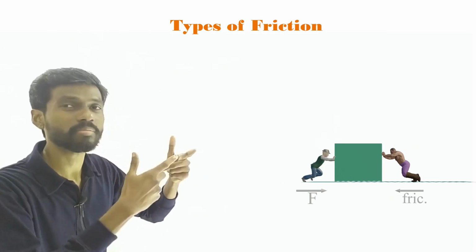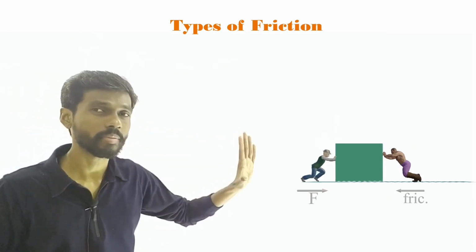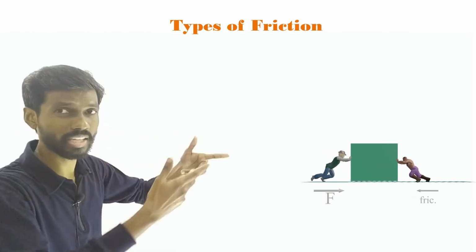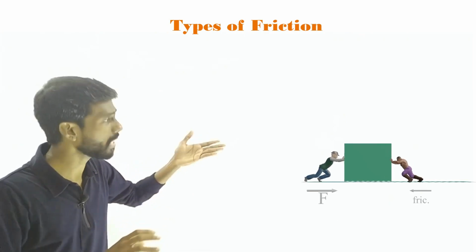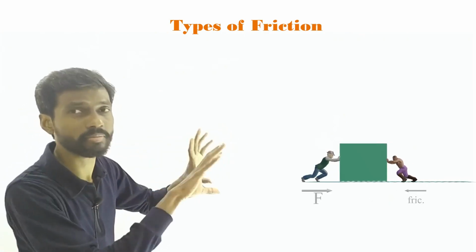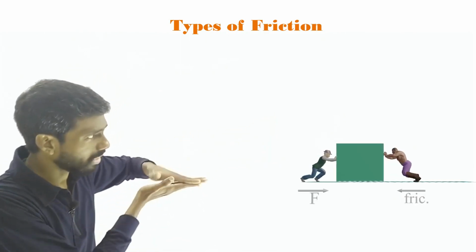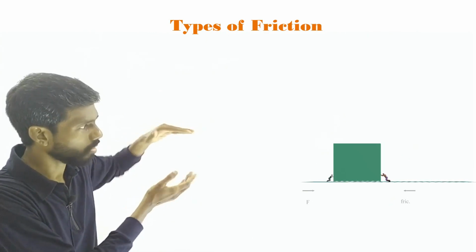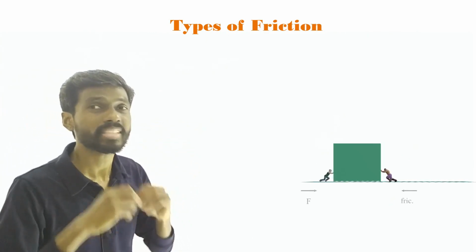So after this, if you increase the force a little further, then the object will start sliding, because this applied force overpowers the frictional force, right? Because the maximum limit of the friction is reached. That means this force is more now. So that means the object will start sliding, right? It will start moving in that direction. Okay. Now up to that point, when the object is not moving, that friction is called the static friction.